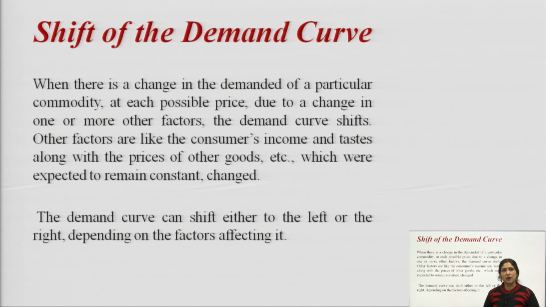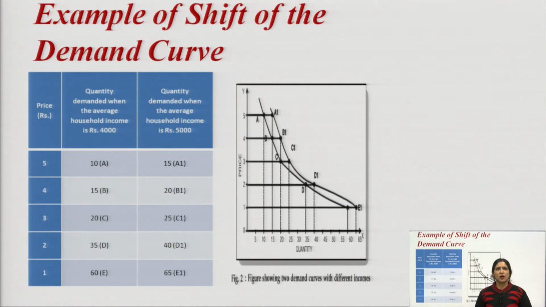Other factors can be your consumer income, taste, along with the prices of other goods, etc. It can be any determinant, such as advertisement, taste and preference, or income. Other than price, any determinant can change your demand. The demand curve can shift either to the left or to the right, depending on the factors which affect it. For example, we can see here the shift of the demand curve.